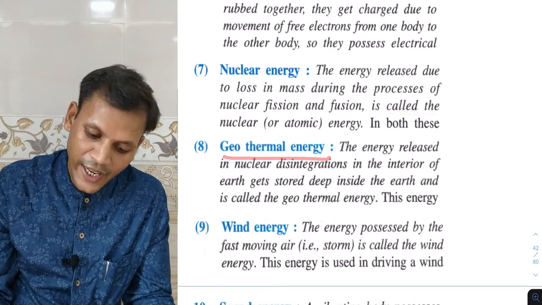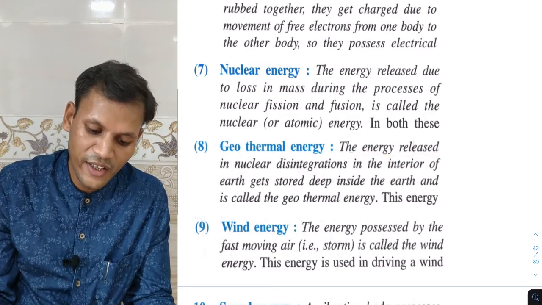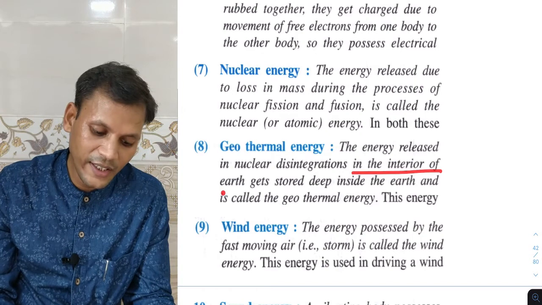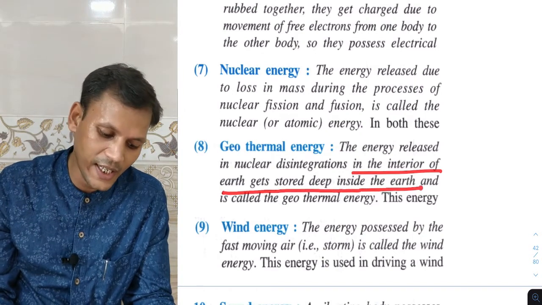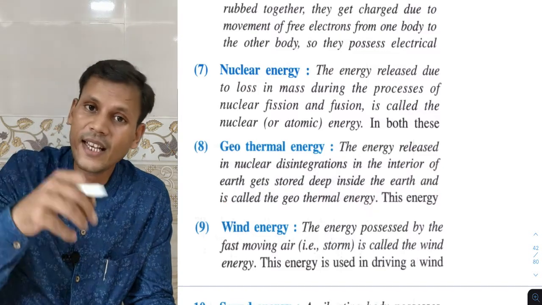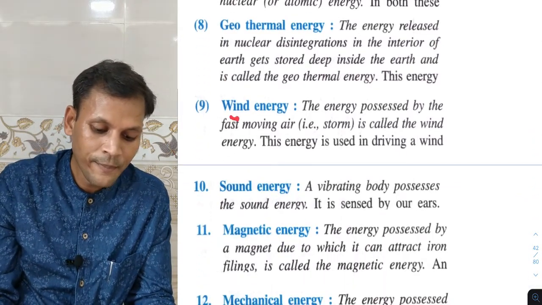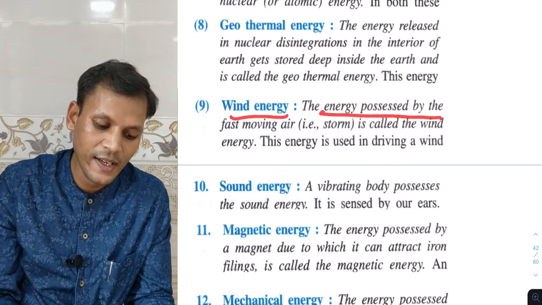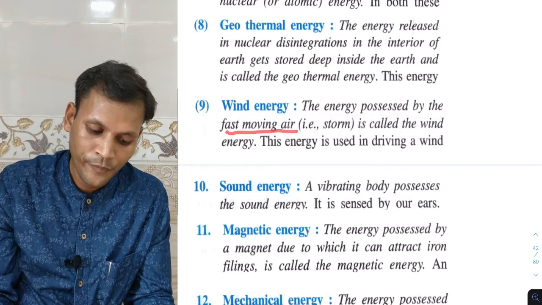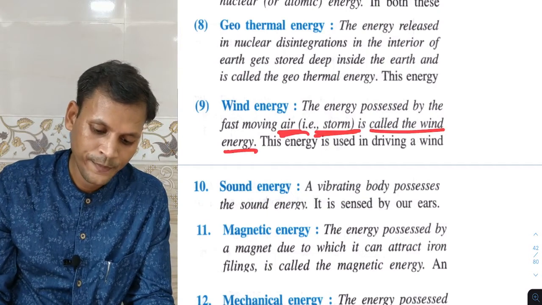Geothermal energy: energy released in nuclear disintegrations in the interior of the earth gets stored deep inside the earth and is called the geothermal energy. Geo means earth, inside the earth that energy exists. Wind energy: the energy possessed by fast moving air, that is a storm, is called the wind energy.